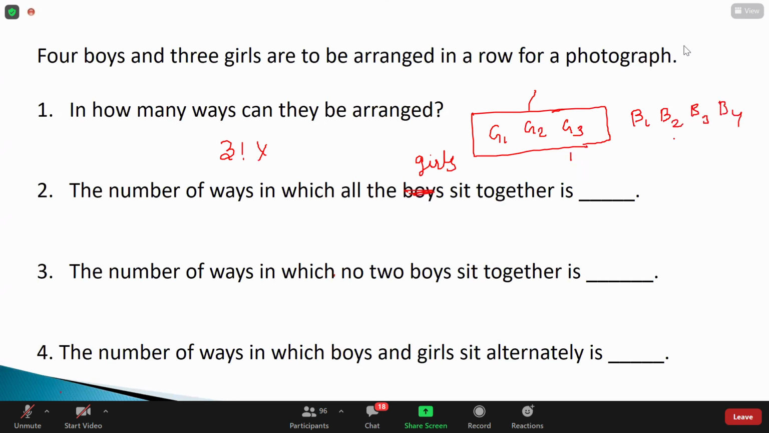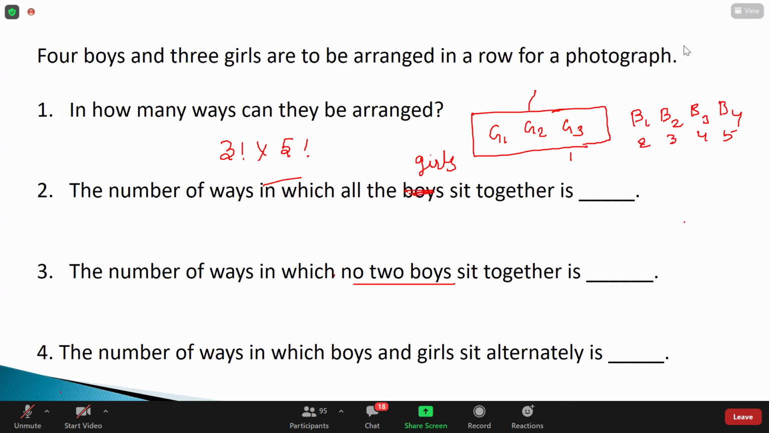Yes, how many units are there? 5 units are there. So we can swap their positions or arrange them in any number of ways. So it should be 5 factorial, right? Everyone will agree on this. Very good. So almost time is up, right? So the last problem we can try is the number of ways in which no 2 boys sit together.